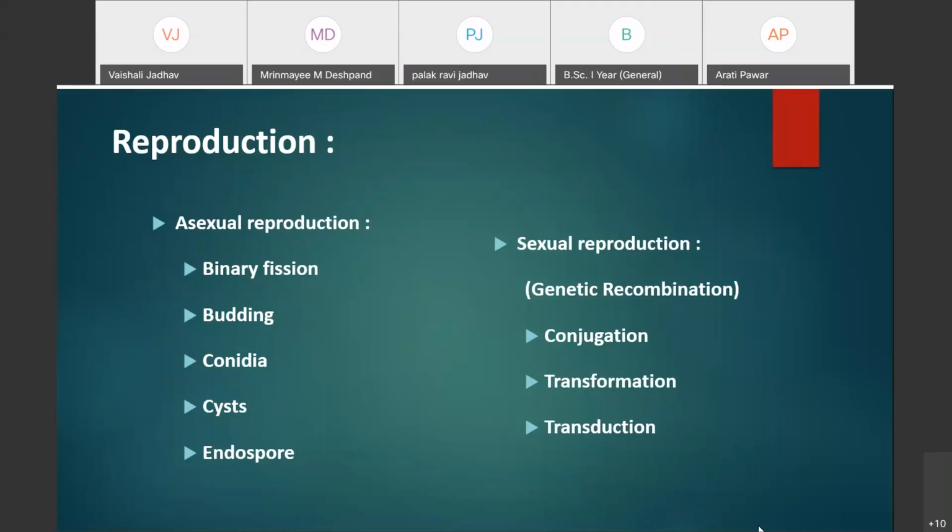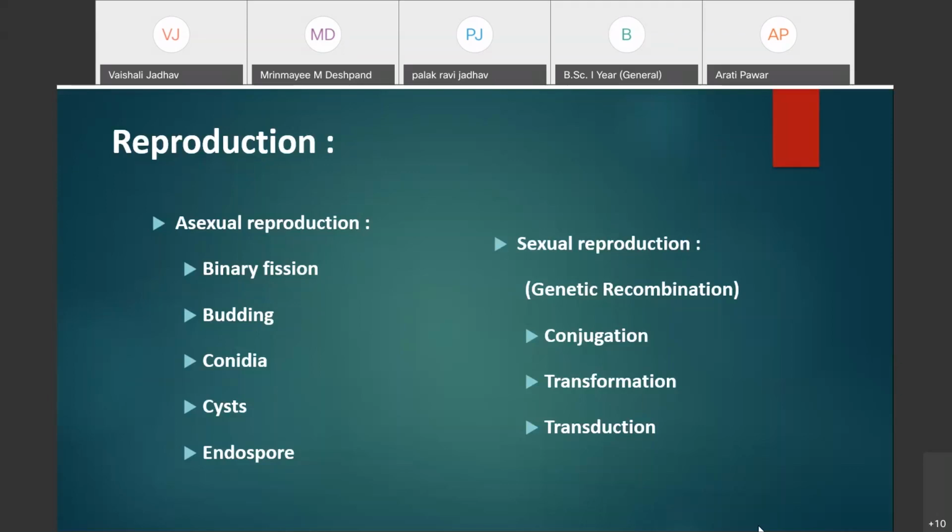But in today's lecture we are concentrating on asexual reproduction in the bacteria, and in the next lecture we are going to discuss sexual reproduction. Today's topic of discussion is asexual reproduction. Asexual reproduction in bacteria takes place by various means like binary fission, budding, conidia, then cyst formation, and the last one is endospore formation.